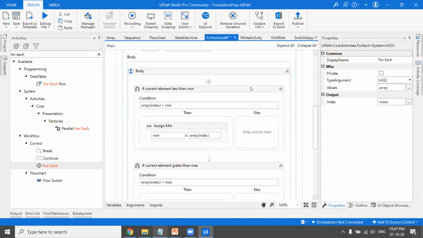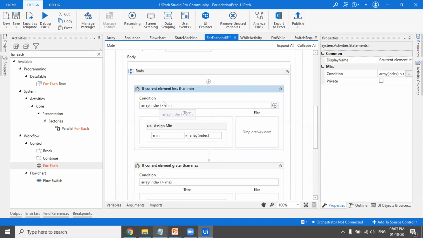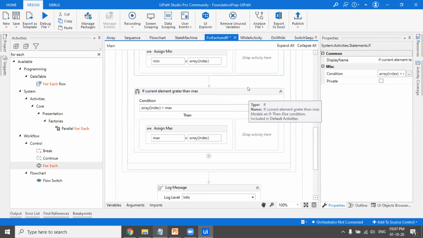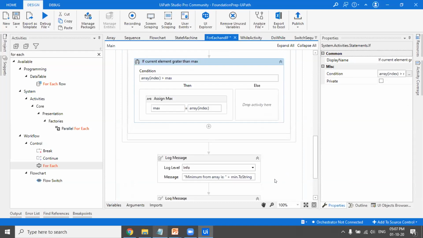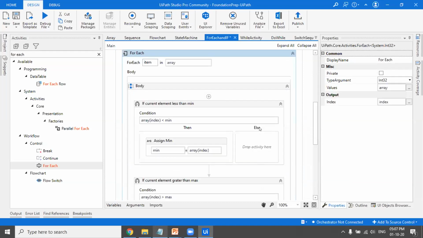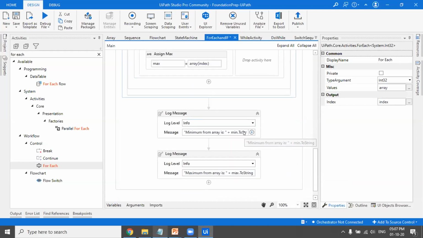So this is, again, we are using simple if. We are checking that if the number is less than the minimum, then assign that number to minimum. And the same thing we're doing with the maximum. And at last, when all the elements of this particular array have been exhausted or completed, then we are just printing what is the value in the minimum variable and what is the value in the maximum